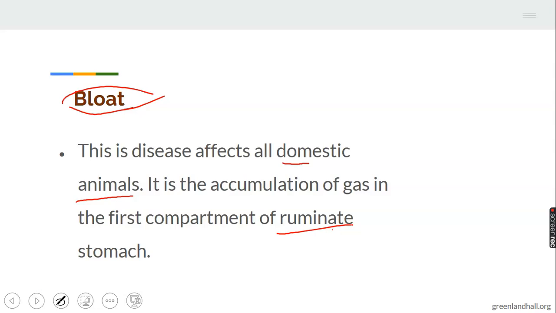And remember, the first compartment, the first stomach of a ruminant animal, is known as the rumen. Their stomach is divided into four. We have rumen, reticulum, omasum, and abomasum. So when there is gas accumulated in the first compartment, in the first stomach, such a disease is called bloat.